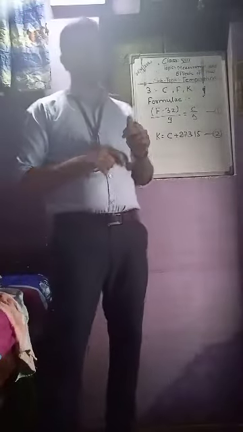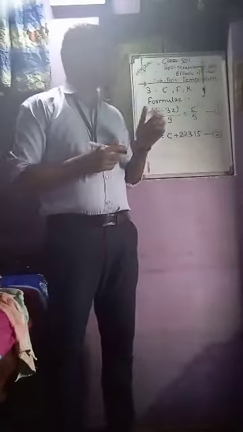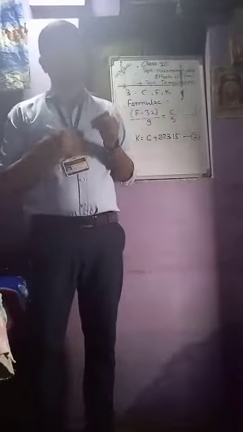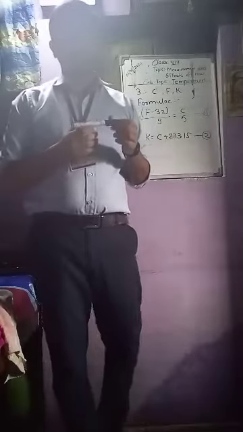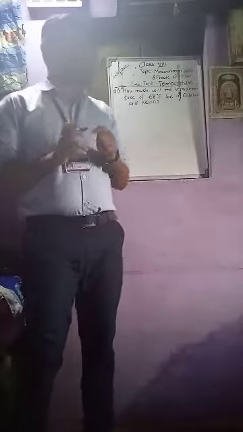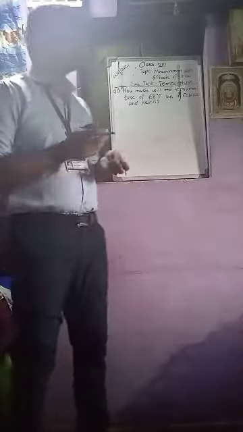So we'll look at one example of how to calculate the temperature into Kelvin, Fahrenheit or Celsius, so the point will be very clear to us.